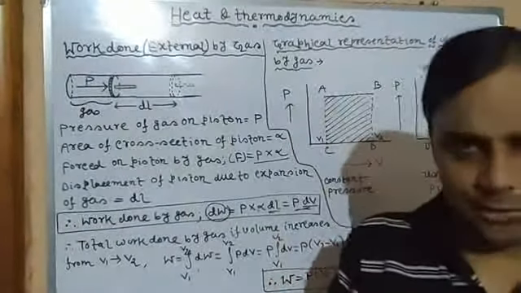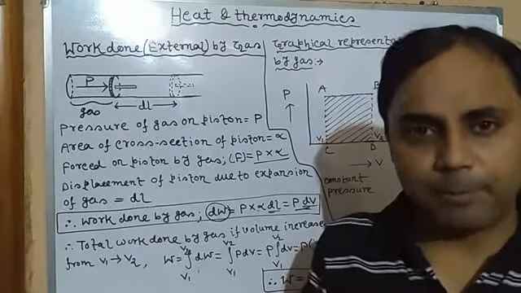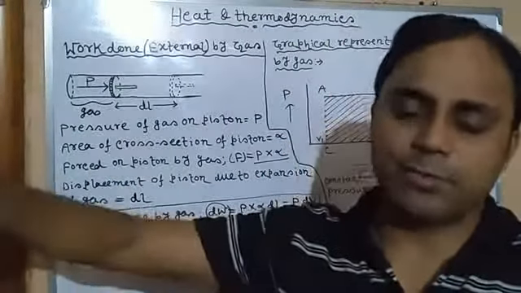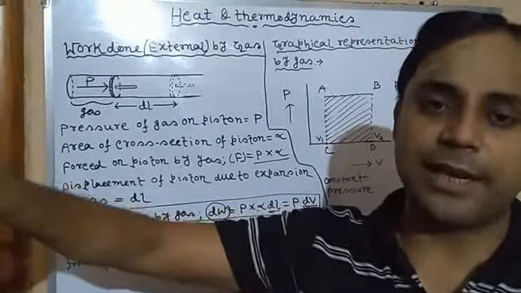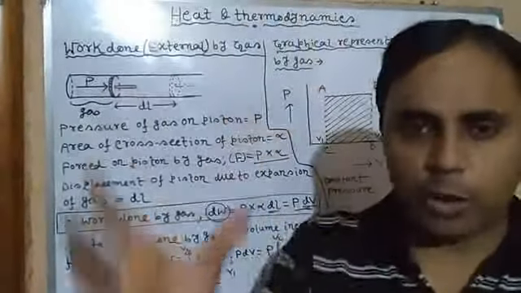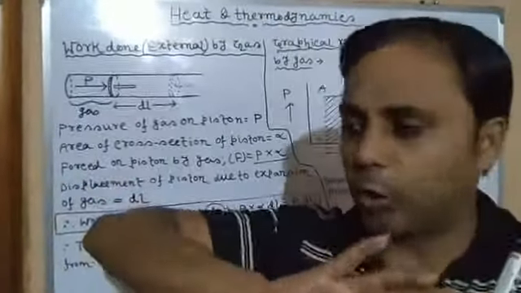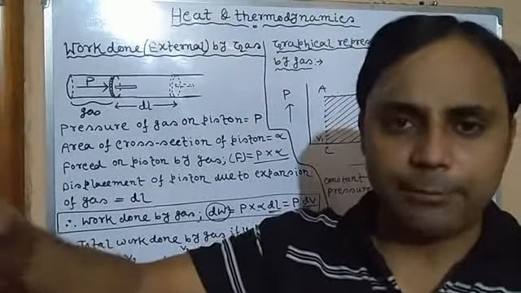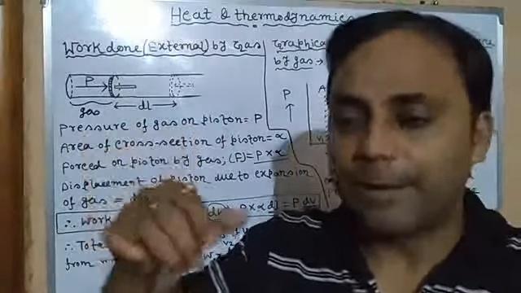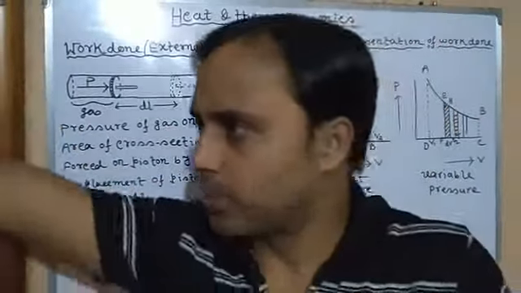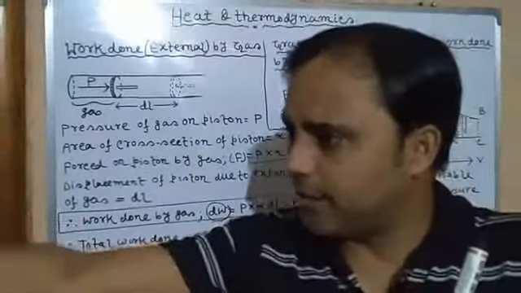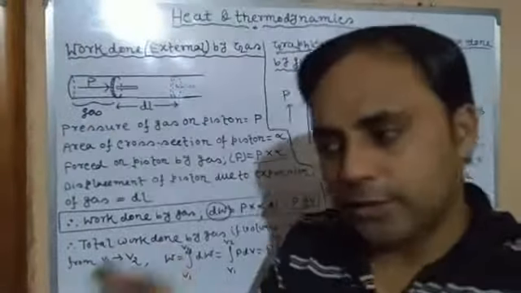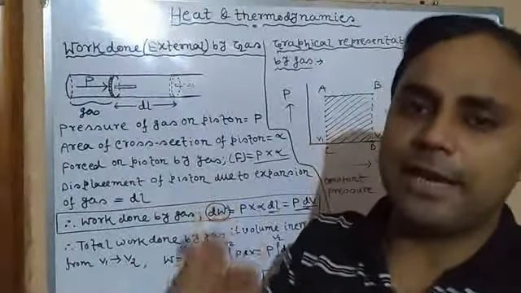And when heat is supplied from a body to the surroundings, the sign of the heat is taken as negative. Why? Since from a system or body heat is escaping, it means the total amount of heat energy is decreasing, so that's why heat is called negative. So here we will use the negative sign. But if heat is supplied from the surroundings to the body, since heat is being added to the system, its total heat energy will increase. So in this case, the sign of heat is positive.